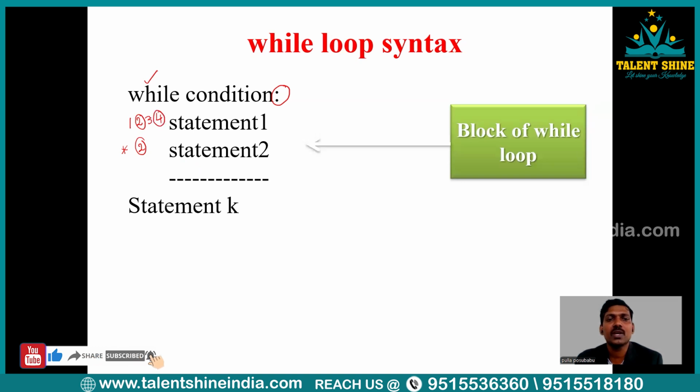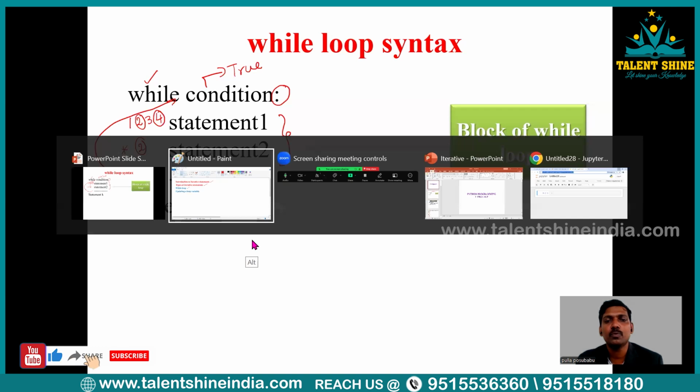Four character spaces is also called one tab space. Now these are the statements, statement 1, statement 2, and so on. We can call these statements the block of while loop. This block of while loop will be executed whenever the condition is true. If the condition is true, this block of code will be executed. Again, as we discussed in my previous tutorial, the control will go back to this loop and check the condition again. If the condition is true, again this block of code will be executed. Now, what is the role of while loop? Let me write the role of while loop over here.